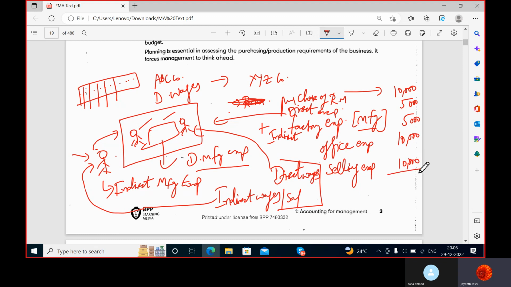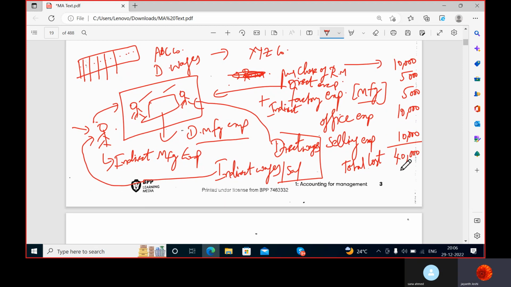Now you add all this, Fatima, 10,000 and 5, this 20, 30, 40. So your each bike is costing you 40,000. That is the total cost. Now what you'll do is you'll add 10%, 20% or 25% margin to it, 25%. That is around 10,000 and you'll be selling this at 50,000 in the market. So this way, one bike's cost is ascertained by the cost accountant.